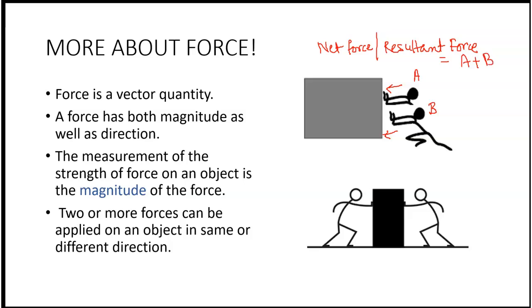Whereas in the second example, you can see person A is applying a force in this direction, whereas person B is applying a force in this direction. Clearly, both the forces are opposite to each other. So in this case, the net force or the resultant force will be equal to the difference between the two forces. Now, how are you going to calculate the difference? It will be the greater force minus the lesser force. So suppose A is more than B. So we are going to write A minus B. I hope that is clear to all of you.